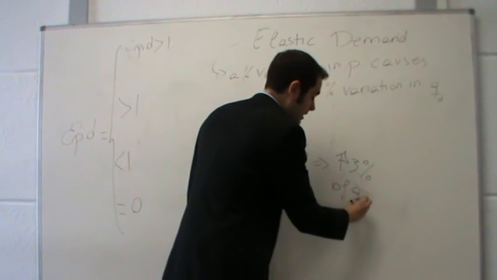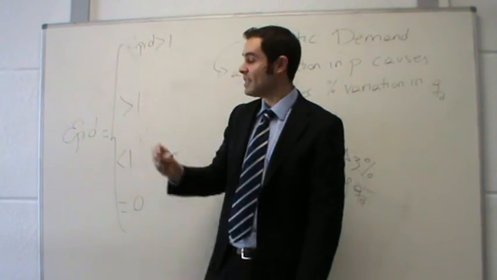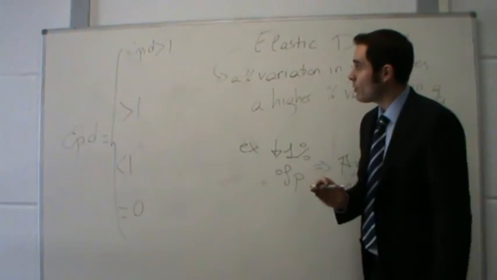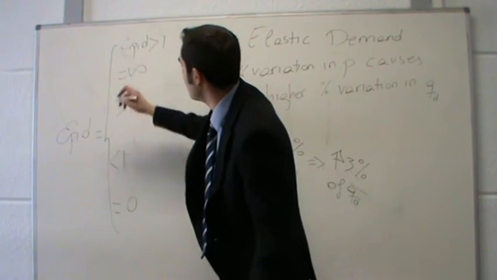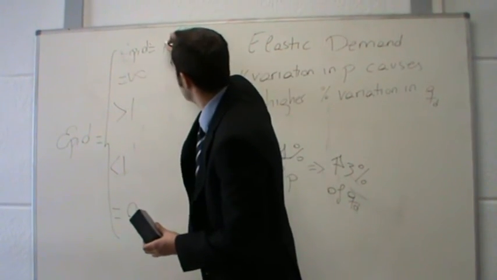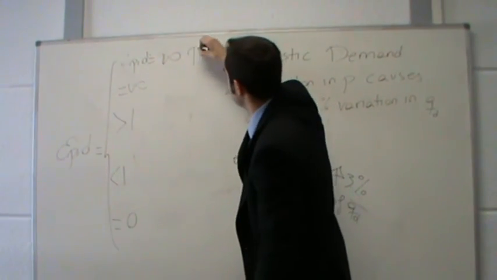And this value, this 3%, which is an example, depends on the value of the price elasticity of the demand. Again, the price elasticity of the demand could take extreme values. In particular, could take value equal to infinite. In this case, we are dealing with a perfectly elastic demand.